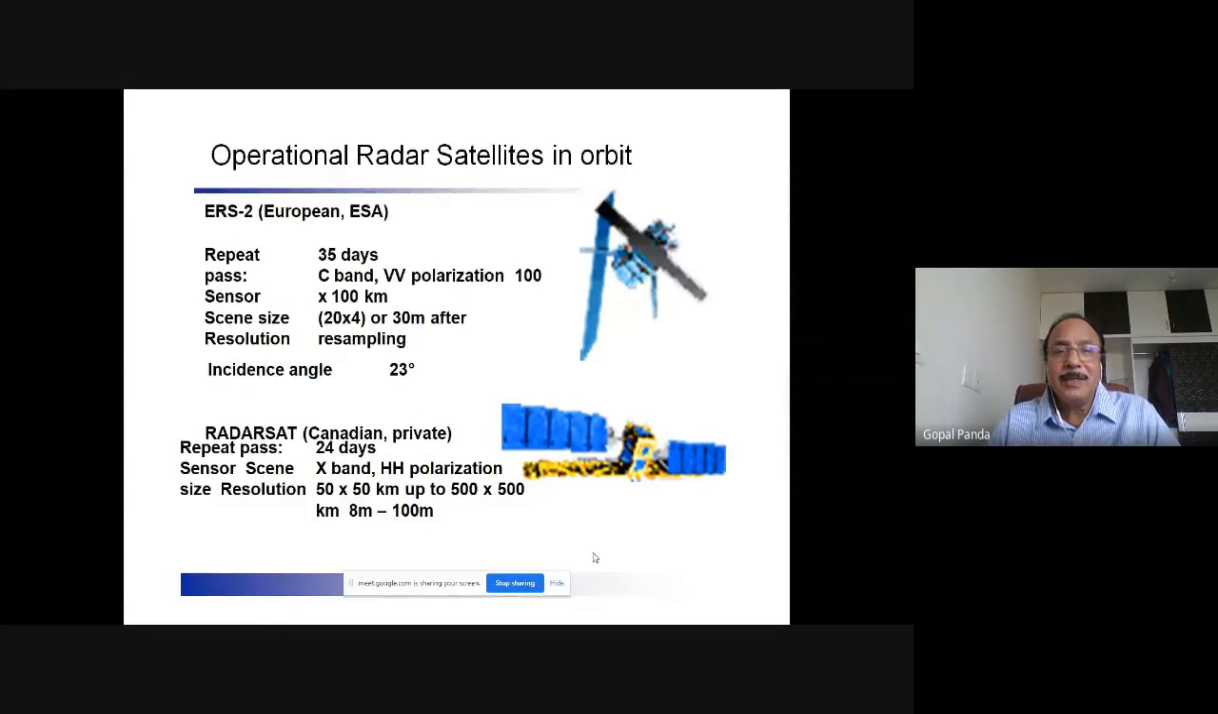So this is the kind of reflectance information collection process through which our images are obtained. There are two important radar satellites which are operating now. There are quite a number of radar satellites out there, but these are the two most important ones. ERS-2, the European satellite, carries a microwave sensor which has a temporal resolution of 35 days, operates in C band, with an incident angle of 23 degrees, and a scene size of 20 into 4. That is the dimension of the swath.